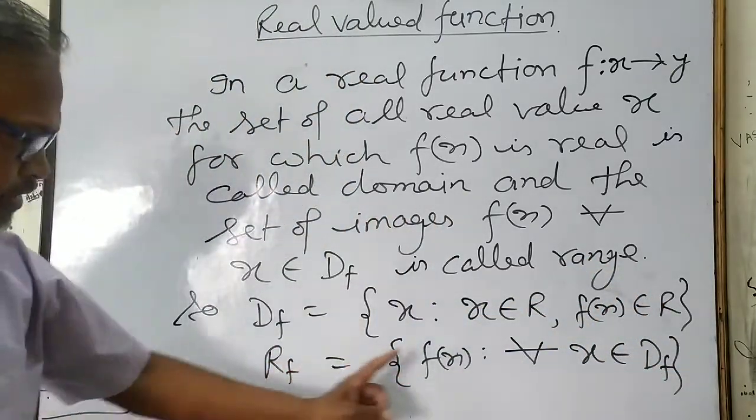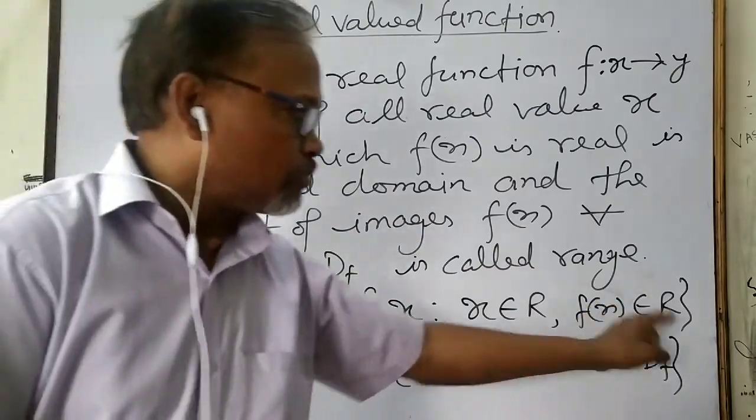Similarly, range is the f(x) such that for all x belongs to D.